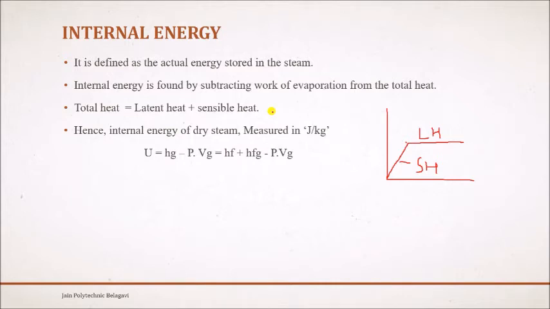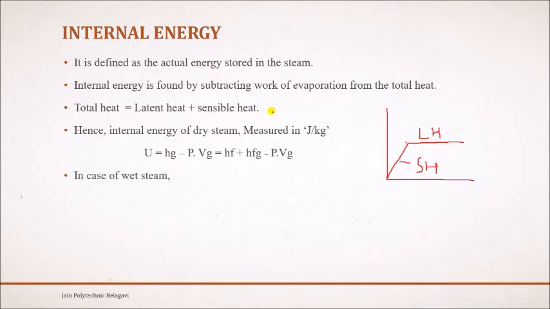It is given by internal energy U equal to Hg minus P into Vg, where Vg is the specific volume of saturated water or saturated liquid. Hg I can also write as Hf plus Hfg. So U is equal to Hf plus Hfg minus P into Vg. This is the internal energy formula for dry steam.